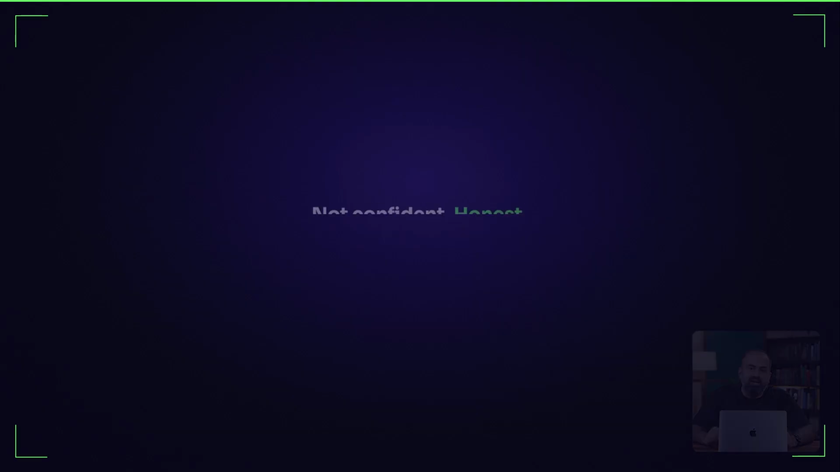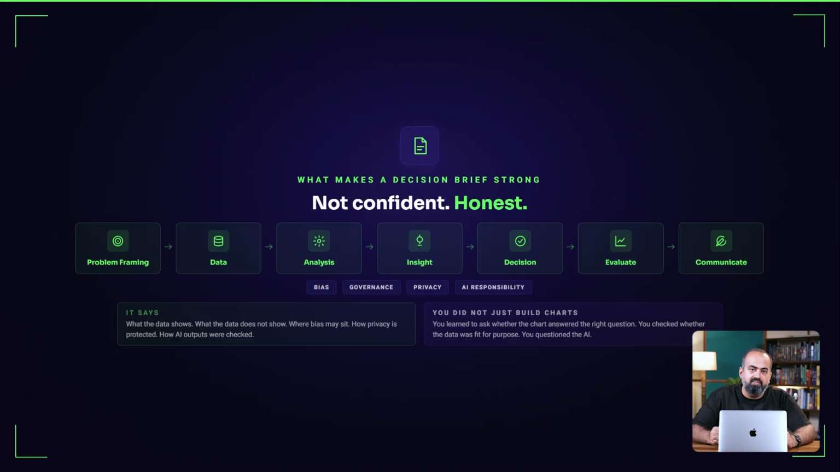This is why this unit matters. It brings the whole course back to responsibility. A decision brief is not stronger because it sounds confident. It is stronger because it is honest about its evidence. It says what the data shows. It says what the data does not show. It names bias and risks. It protects privacy. It checks AI outputs before using them. That is the work you have been practicing.